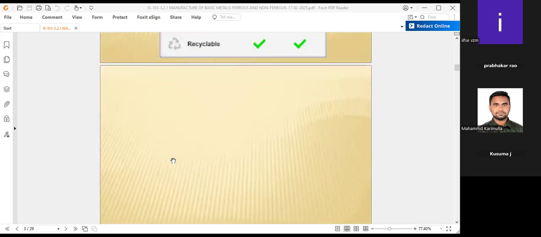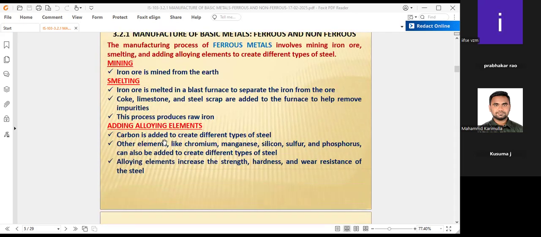Then alloys are added to prepare any of the metals. Carbon is added to create different types of steel. Other elements like chromium, manganese, silicon, sulfur, and phosphorus can also be added to create different types of steel.